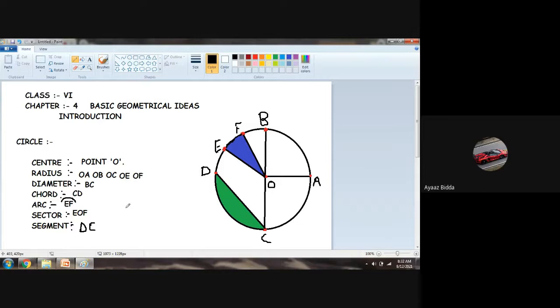Diameter of a circle is a line starting from one end point of the circle, which passes through the center point of the circle, and which ends at the other end of the circle. That is known as diameter. Understood? Then chord.